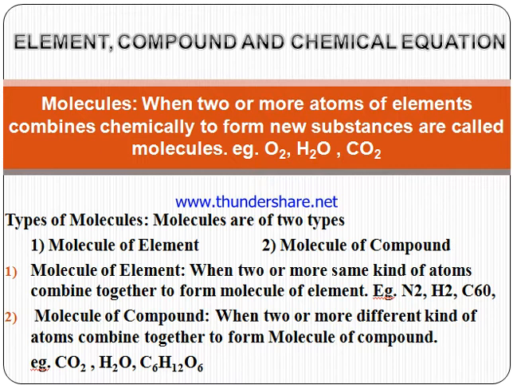When 2 or more same or different atoms combine chemically to form a new substance, they are known as molecules. Example, O2.